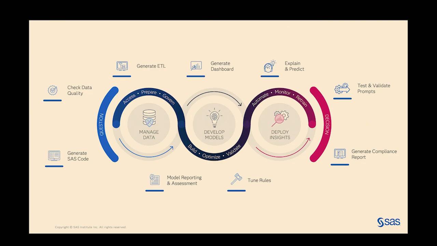How does SAS Viya Copilot fit into all of this? So what SAS Viya Copilot does is it sits on top of this process. It allows you to do each of these tasks conversationally, taking advantage of generative AI. This lowers the barrier of entry to using our software. So anybody can jump in and immediately start using it.